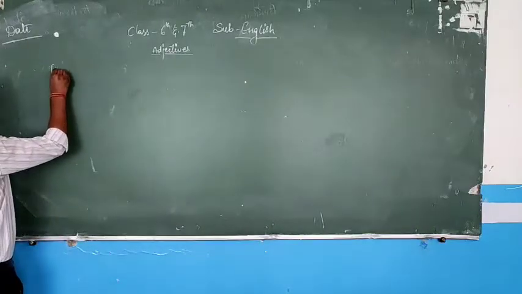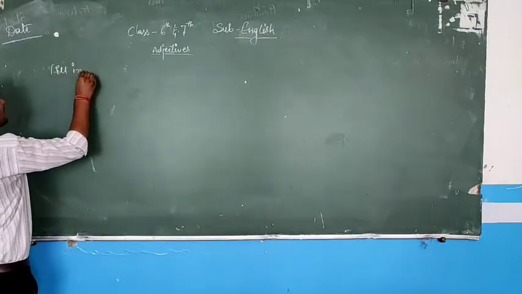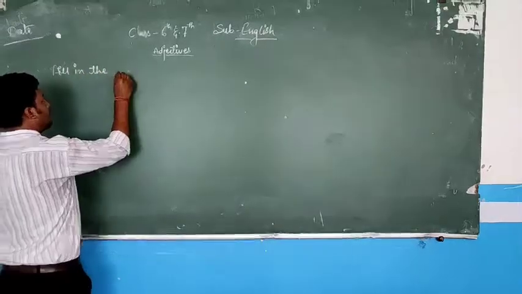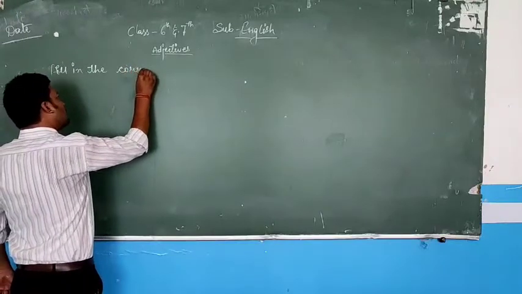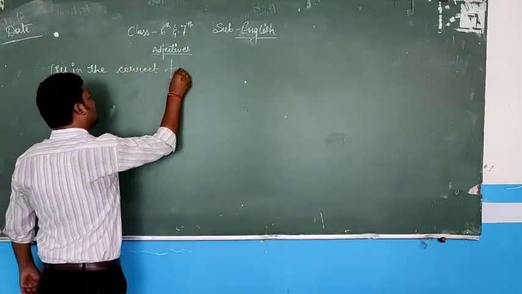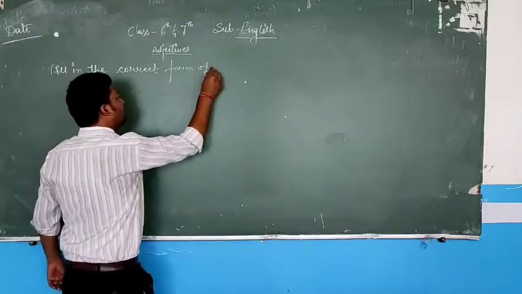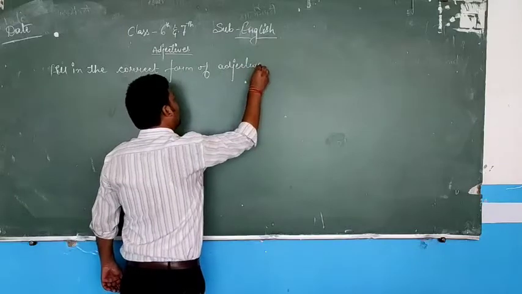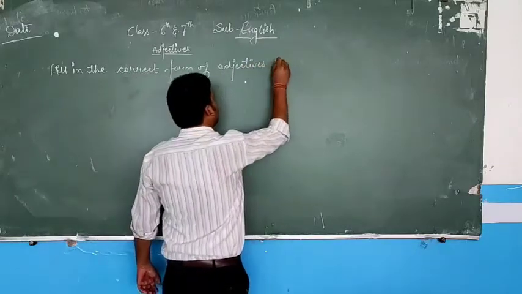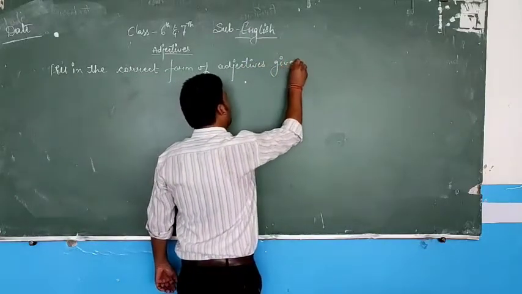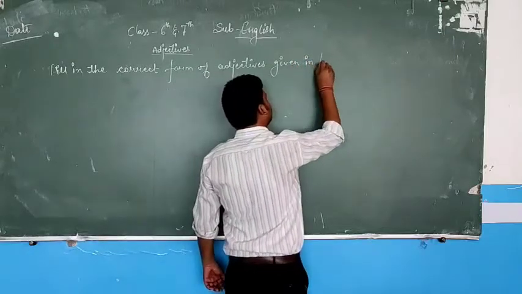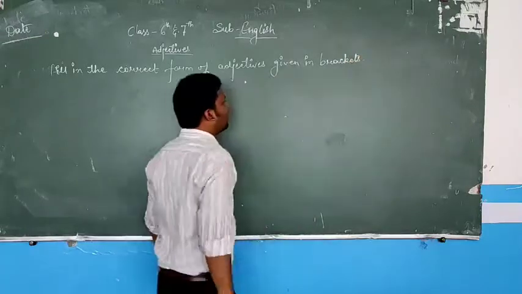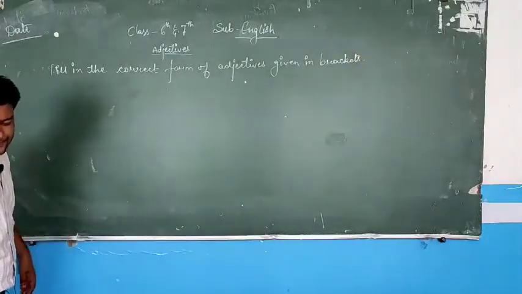Exercise is, fill in the correct form of adjectives given in brackets. I am writing exercise here.